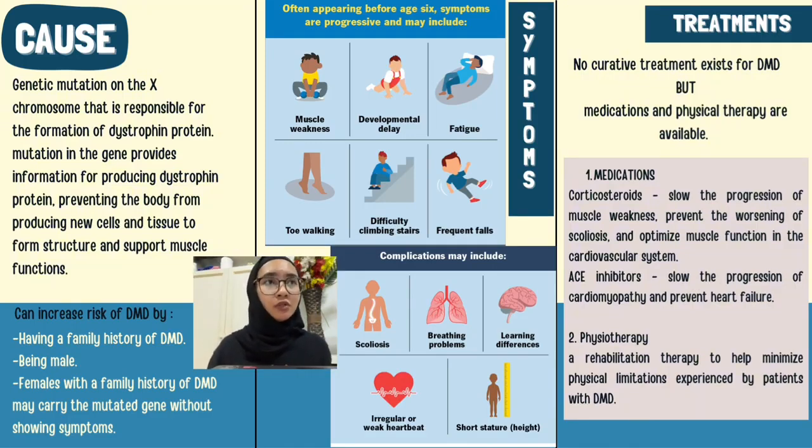So what are the treatments for Duchenne muscular dystrophy? Studies show that no curative treatment exists for Duchenne muscular dystrophy, but medication and physical therapy are available. First, the medication. Medications such as corticosteroids can slow the progression of muscle weakness, prevent the worsening of scoliosis and optimize muscle function in the cardiovascular system. There are also medications such as ACE inhibitors that can slow the progression of cardiomyopathy and prevent heart failure.